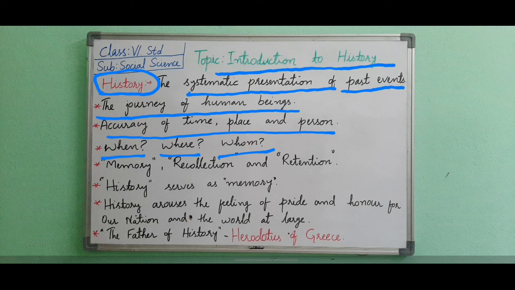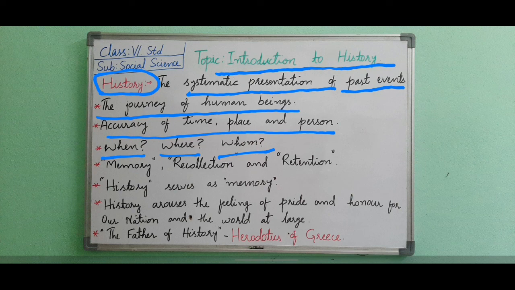Okay, one example I will give you. Once upon a time there was a king in a palace. He fought a war. ओके, एक किंग है जो पैलेस में रहता था, वो बैटल फाउट करा. तो it's not giving any particular information like when it happened, where he is living. But another sentence like Ashoka ruled Patliputra in 261 BCE and he fought the Kalinga war. Here I said who means Ashoka, where he is ruling, where means Patliputra, and the battle name is Kalinga. When we get these correct pieces of information, at that time it is called history. Hope it is clear now, the difference between story and history.